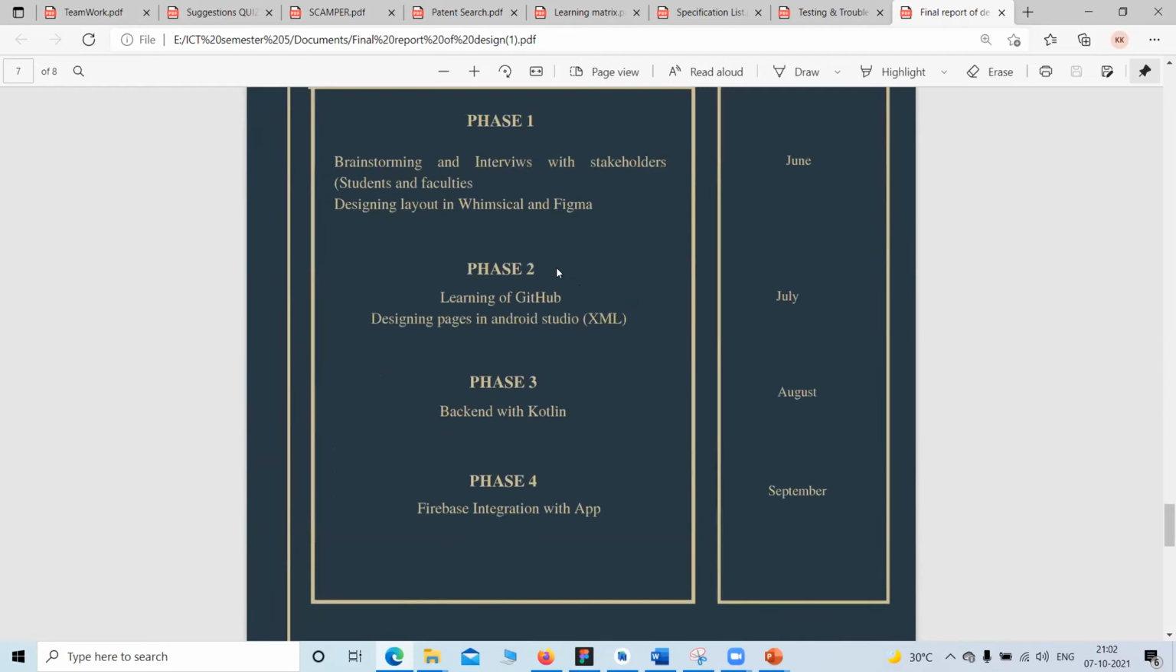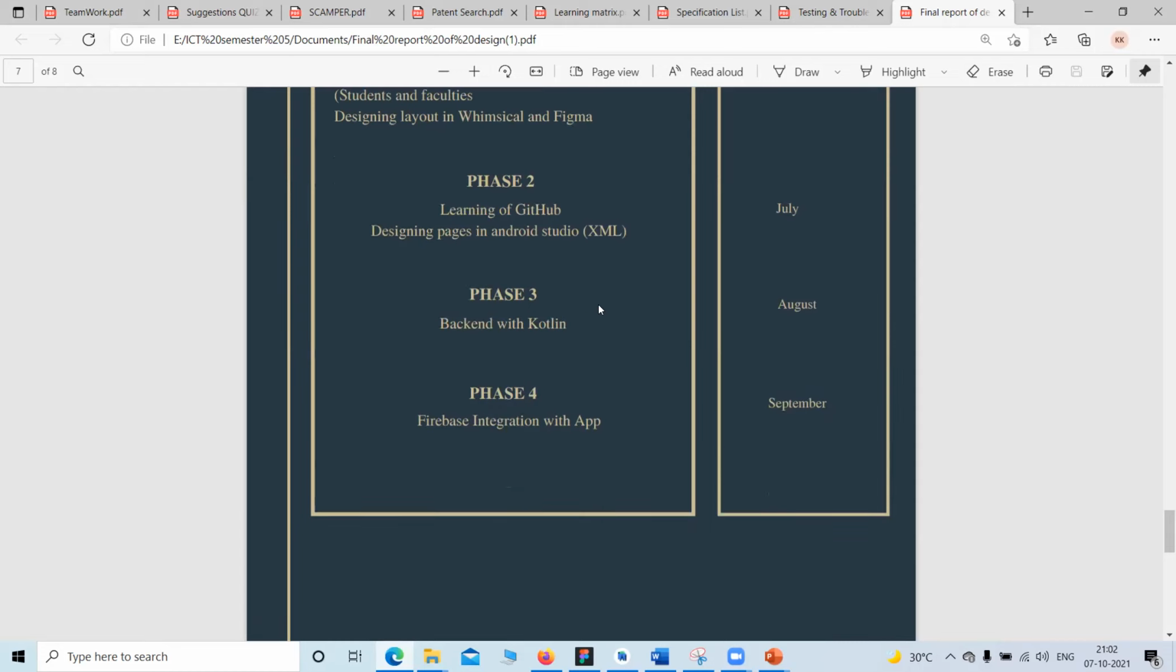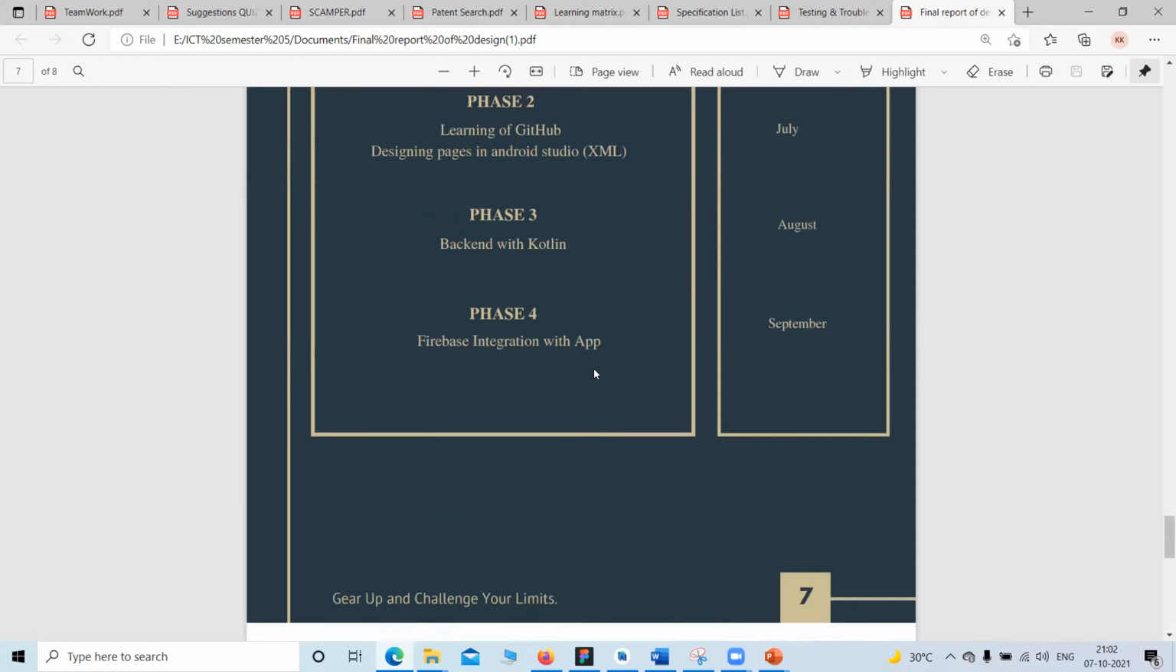Flow chart: phase one was brainstorming and designing layouts in Whimsical and Figma. Phase two was learning GitHub and designing pages in Android Studio XML files. Phase three was the backend response of our application, like how our application behaves whenever a button is pressed or login is done. Then phase four was connecting the database, that is Firebase, with our application.